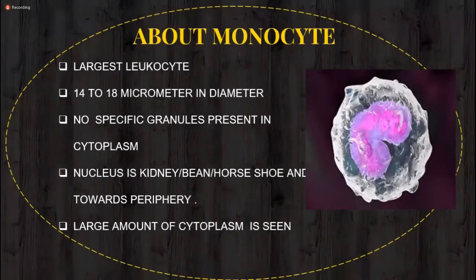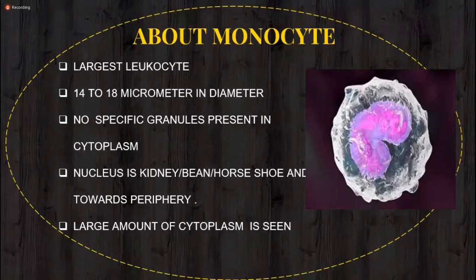Cell of agranulocyte. There are two types of cells of agranulocyte. One is monocyte and another is lymphocyte. In agranulocytes, the first identification is that there is no specific granules in their cytoplasm. This is the first identification of the agranulocyte cell, that there are no granules in the cytoplasm. Another identification point of